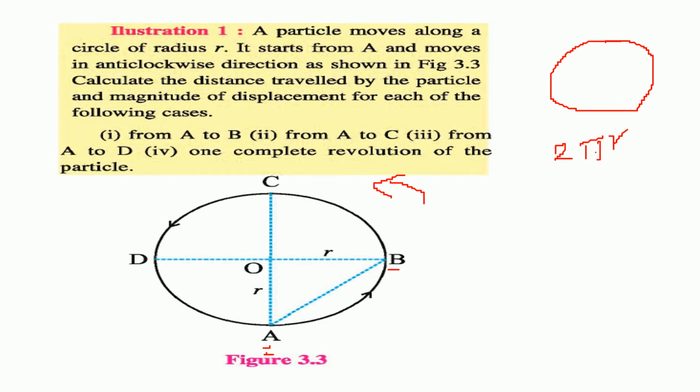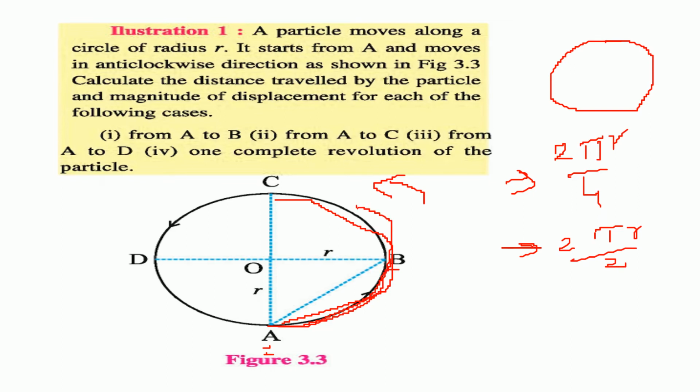of a circle is 2 pi r. This is 2 pi r. Now this is 1/4 of 2 pi r. So this will be 1/4. The distance will be this one. How much is this from A to C? This is 2 pi r by 2. So distance will be this.